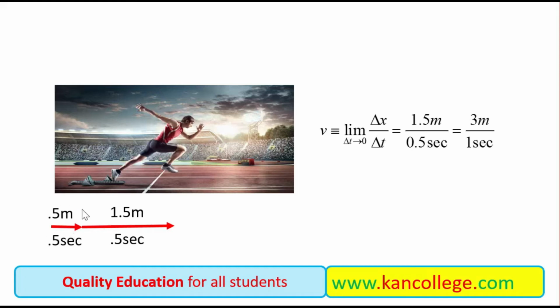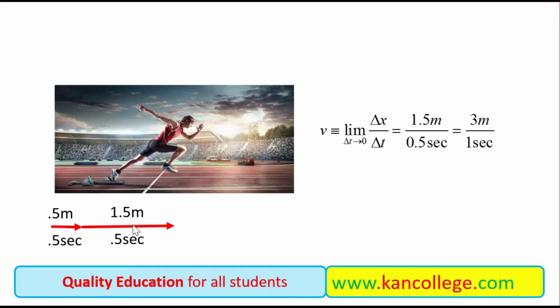It means at the start, it has the ability of covering a distance of 1 meter per second, as it is covering half meter in half second. Then if it continues with this ability, then it will cover a distance of 1 meter in 1 second.